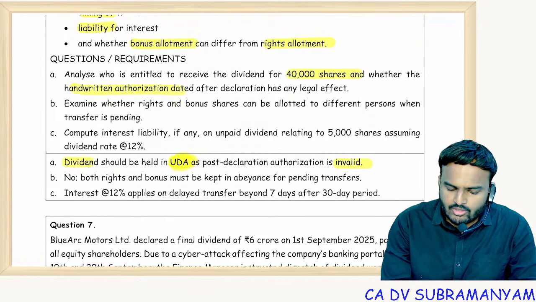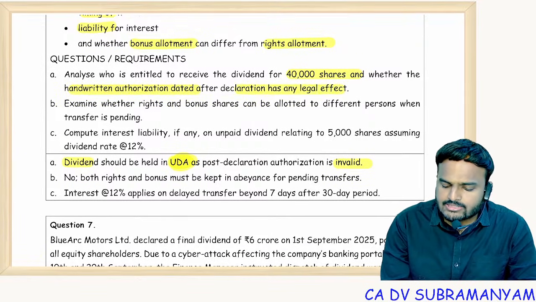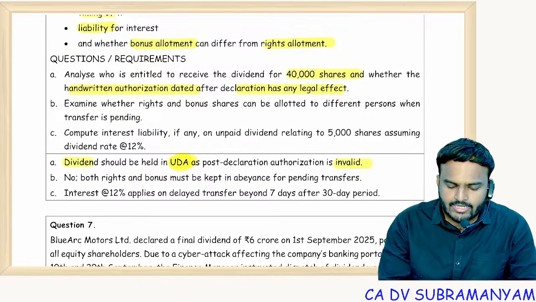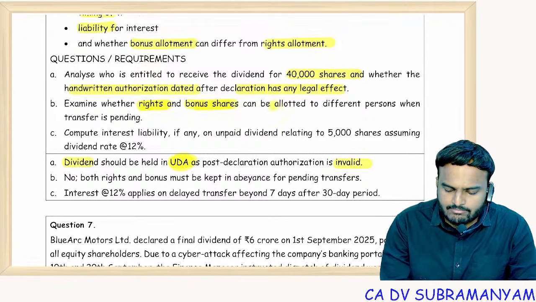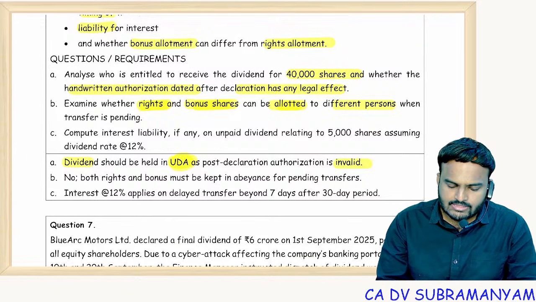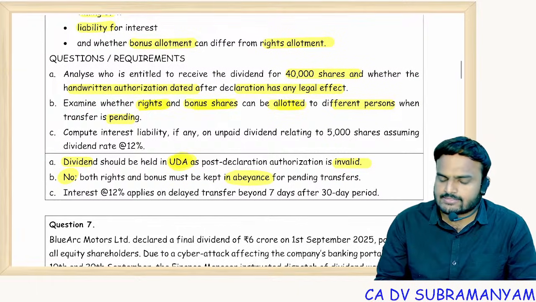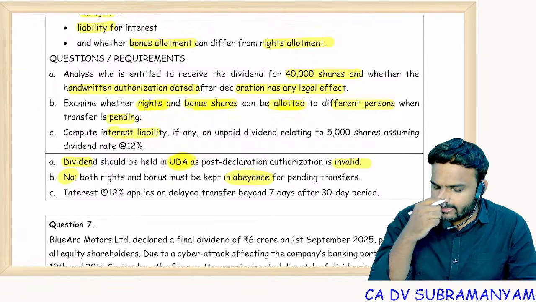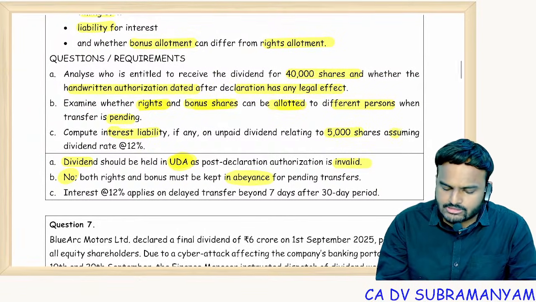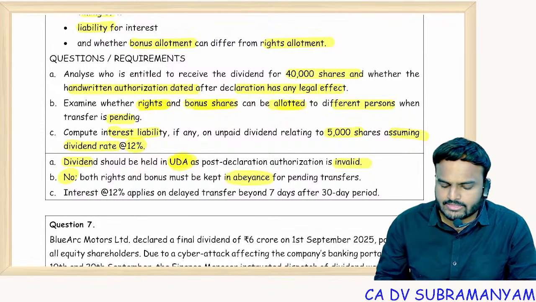Whether the handwritten authorization dated after declaration has any legal effect? No, invalid. Examine whether rights and bonus shares can be allotted to different persons when transfer is pending? No, both should be kept in abeyance. Compute interest liability, if any, on unpaid dividend relating to the 5,000 shares, assuming dividend rate is 12%.